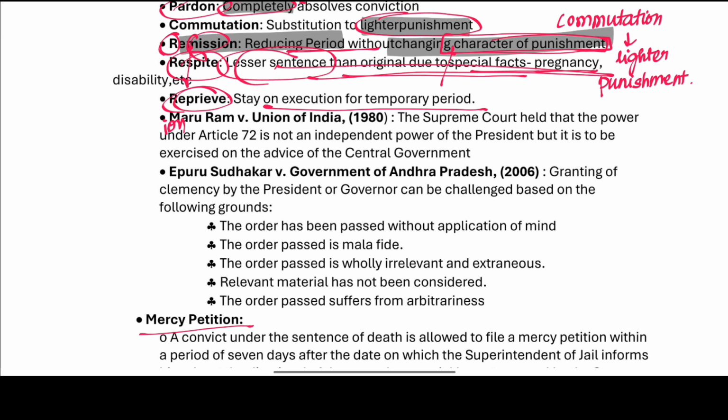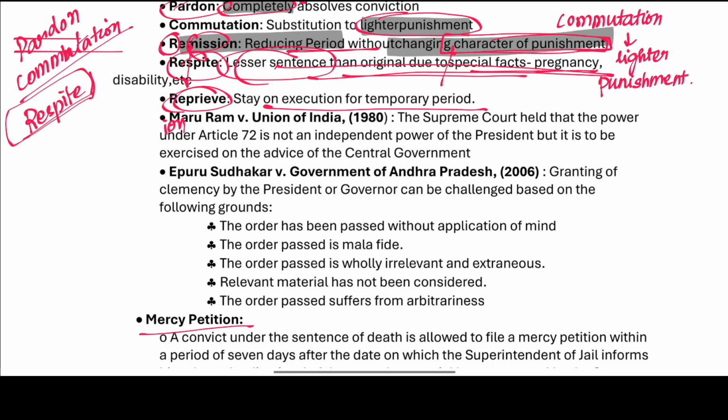Now, what is pardon? Completely. Commutation is to a lighter sentence. Respite is a lesser sentence because of some disability like pregnancy, because of special factors.